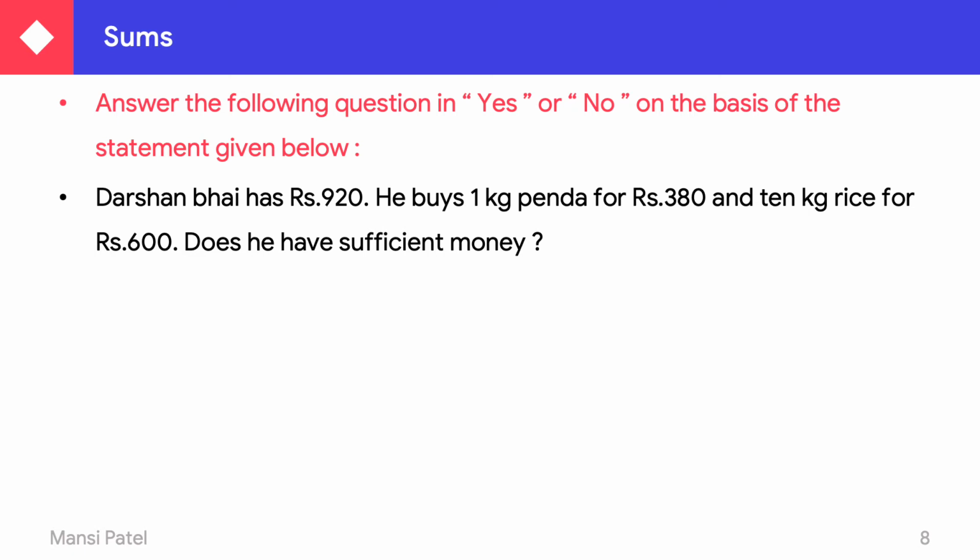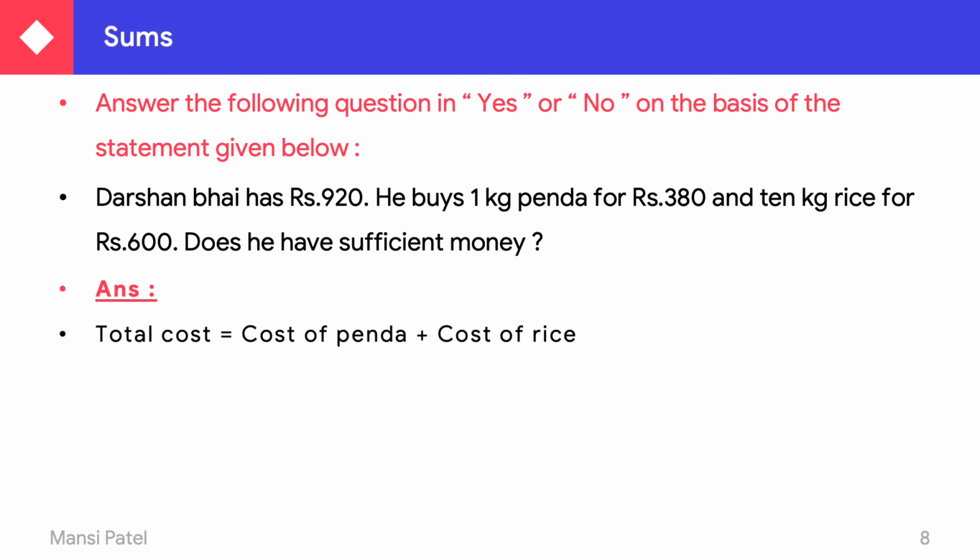Now listen, what do you have to do in this? You have to give the answer only and only yes or no. But how can you say whether Darshan Bhai has enough money or not? So see here, you know that Darshan Bhai has rupees 920. With the help of these 920 rupees, he buys 1 kg penda for rupees 380 and 10 kg rice for rupees 600. So first we find out the total cost